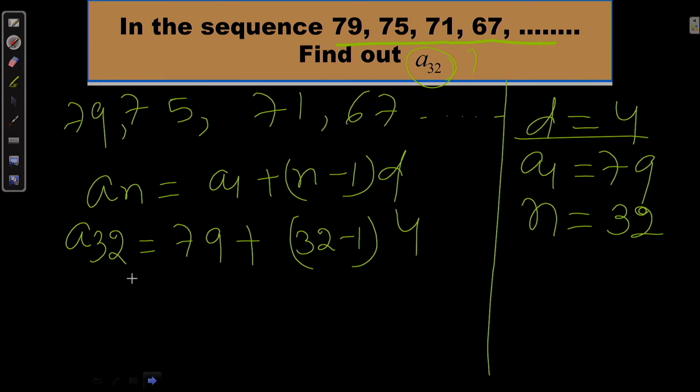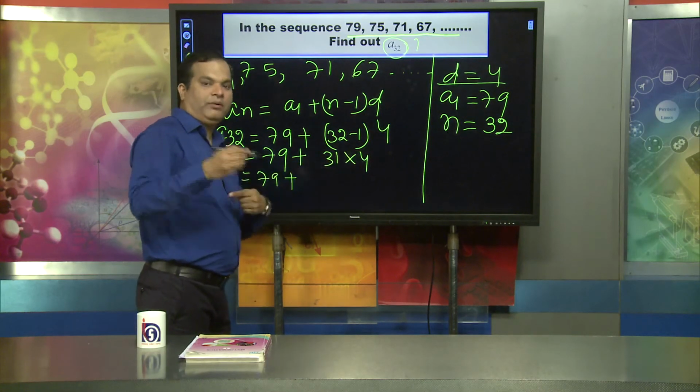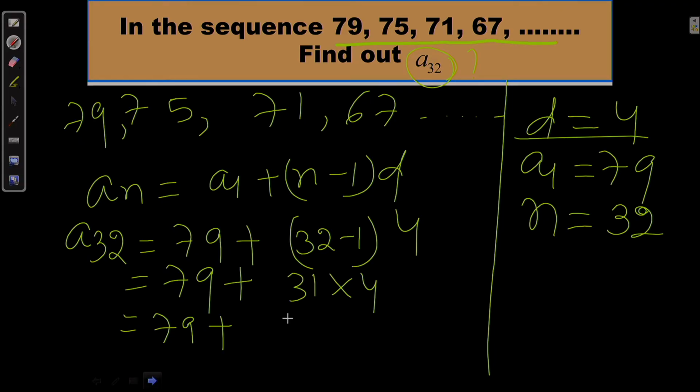Now, when we simplify, 79 plus 32 minus 1, you know that is 31, so I can say 79 plus 31 multiplied by 4. That means 31 into 4 is 124.